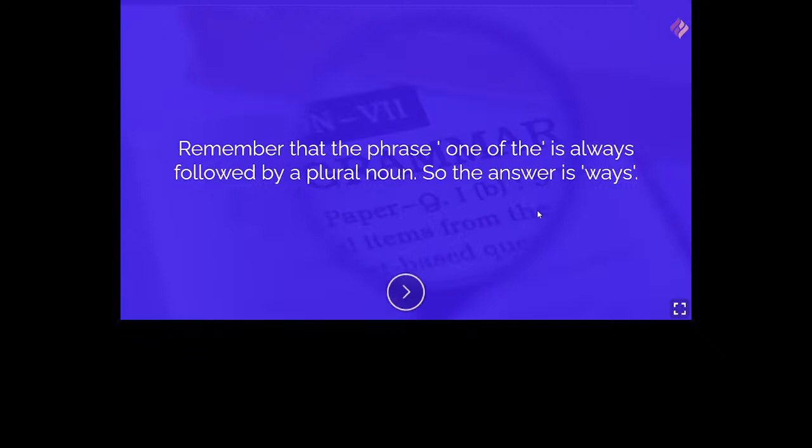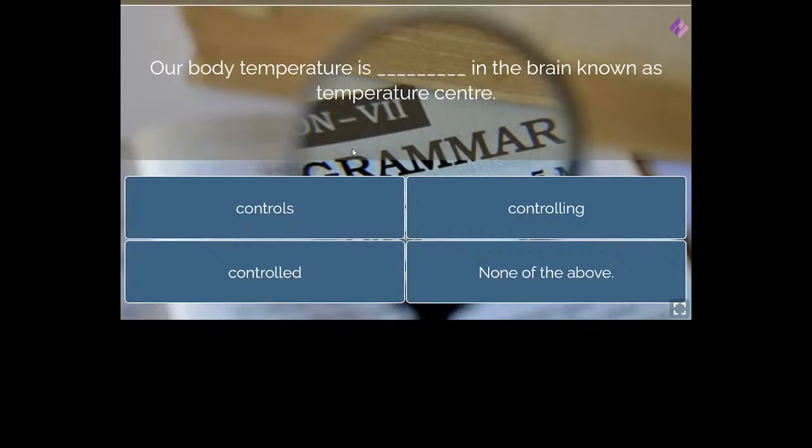Like one of the books, one of the places, one of the countries, right? So one of the is always followed by the plural form. Please do remember that. Okay, next is our body temperature is dash in the brain known as temperature center.